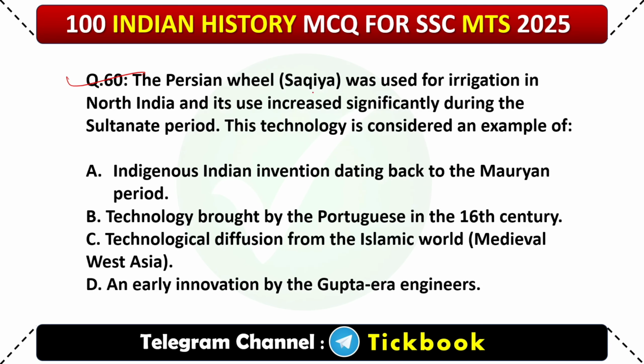The Persian wheel, Sakia, was used for irrigation in North India, and its use increased significantly during the Sultanate period. This technology is considered an example of number C, technological diffusion from the Islamic world, medieval West Asia.